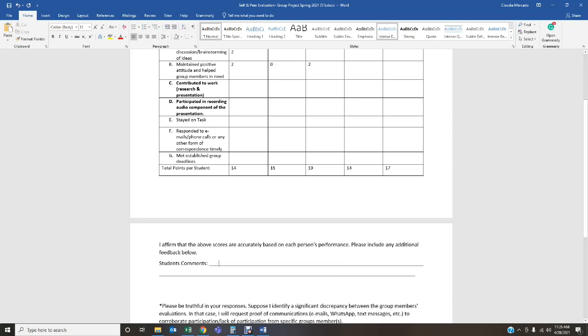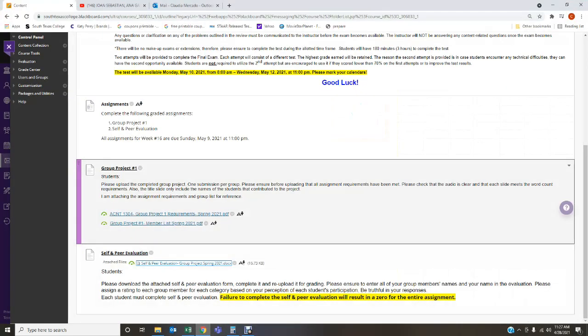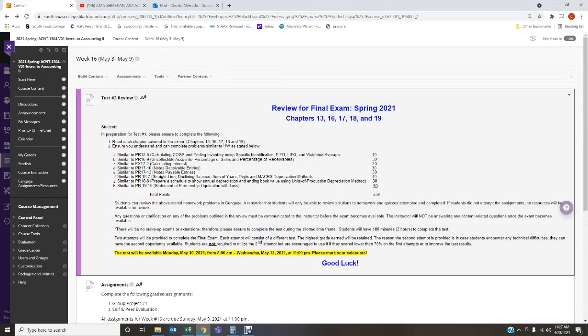So this is a self and peer evaluation. You need to complete it to be able to earn the assignment points. So it is very important that you complete the self and peer evaluation, because if not, you're not going to get any points on any of your assignment, even though you put in the work and the effort. Okay. So that is what we have for week number 16.